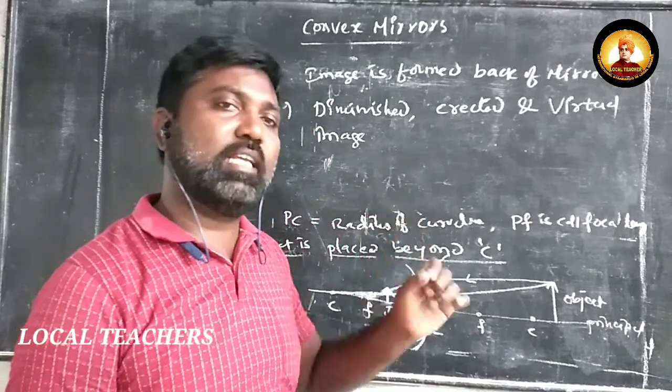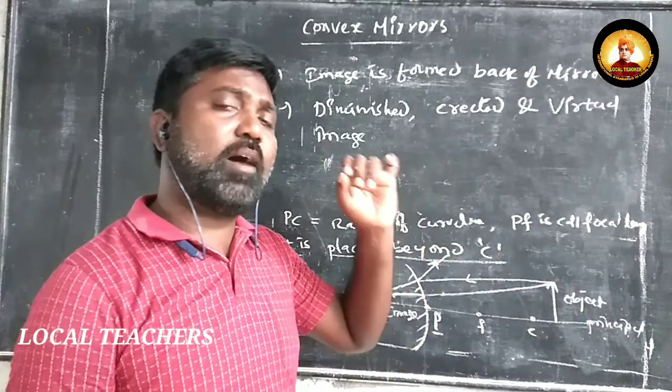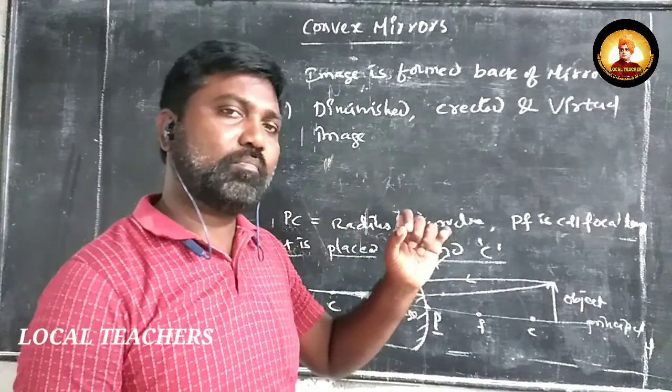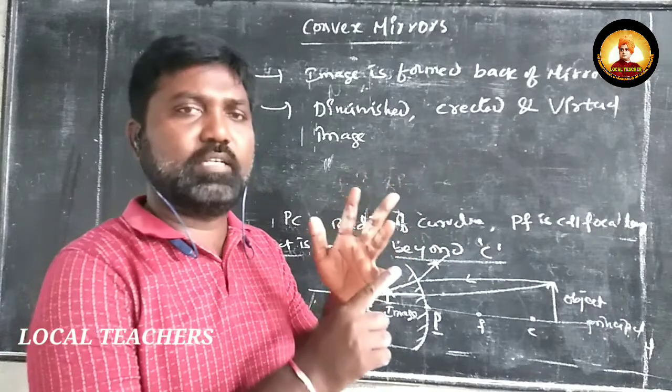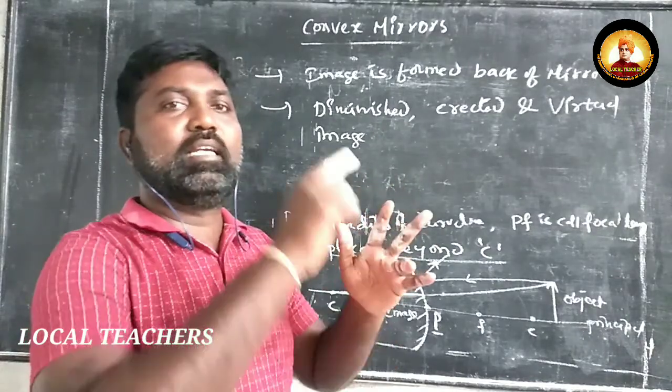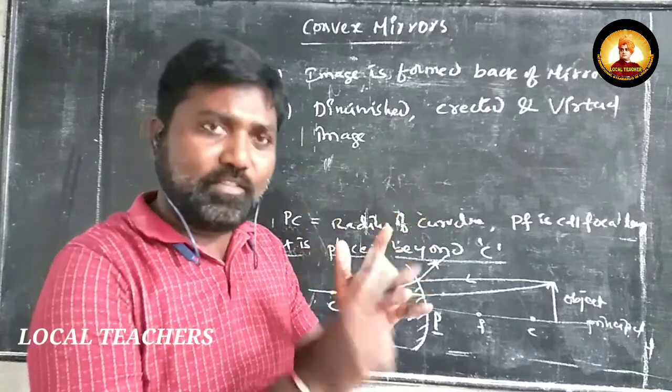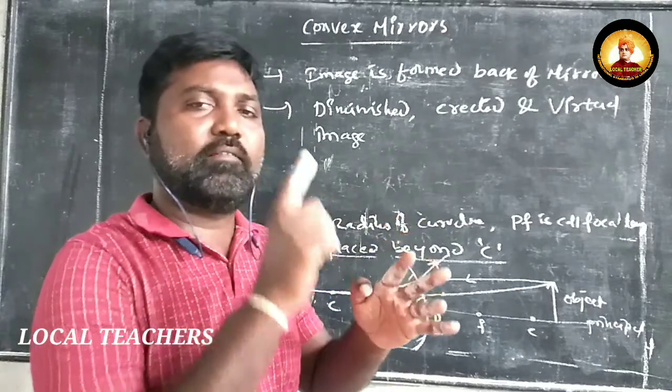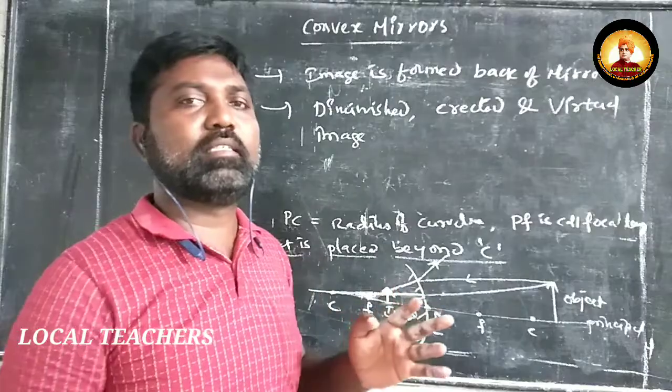The formed image is diminished, erect, formed back of the mirror, and it is a virtual image.